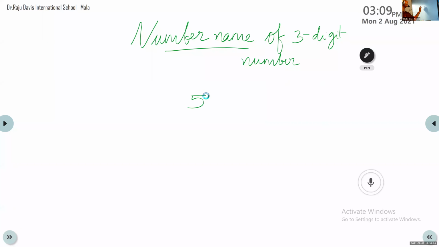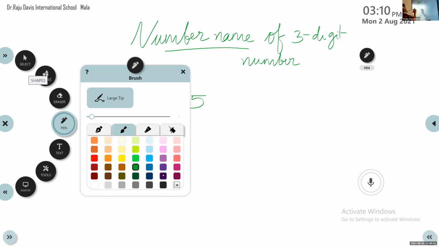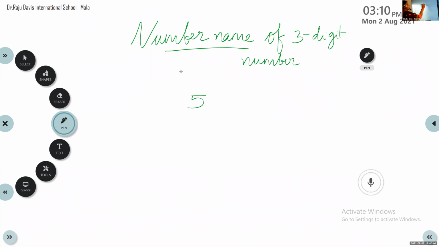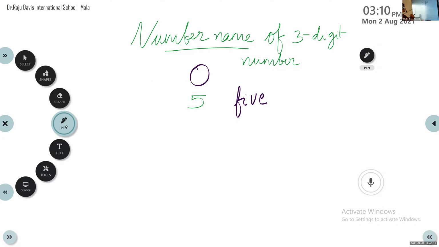What is the number you can see on the screen, Sarah? 5. 5 is a one-digit number. The number name is 5. One-digit number means having only one place. What is the place? Ones. Now let us see another number.